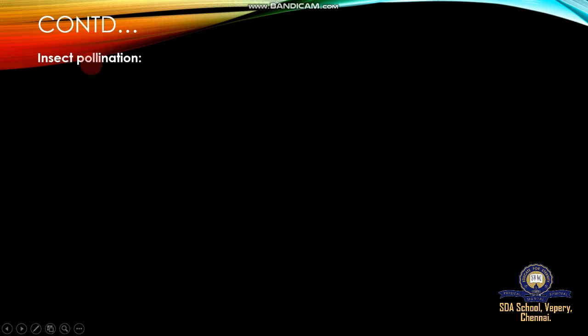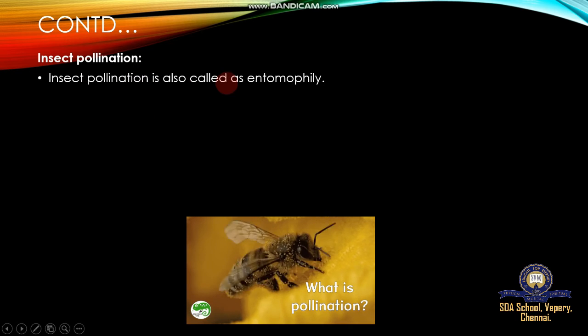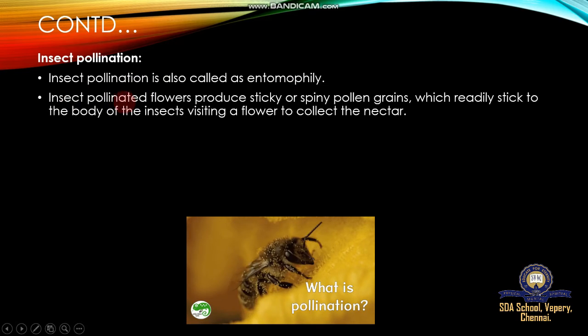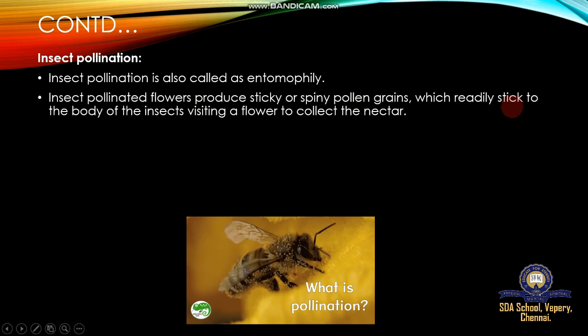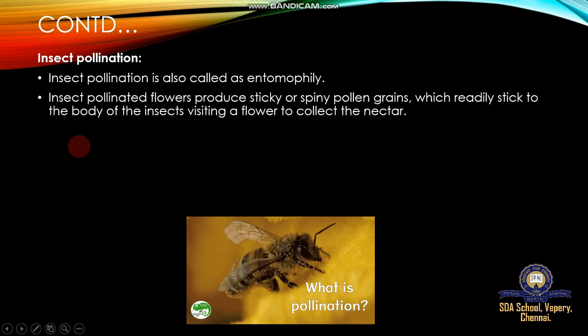Next type of pollination is insect pollination, or entomophily. Here insects are responsible for completing pollination. What is pollination? Transfer of pollen grains from anther to stigma. Insect pollinated flowers produce sticky or spiny pollen grains which readily stick to the body of the insect visiting the flower to collect nectar. The pollen is dusted on the top of the insect. When the same insect visits a female flower, the pollen grains are collected by the stigma of the female flower.